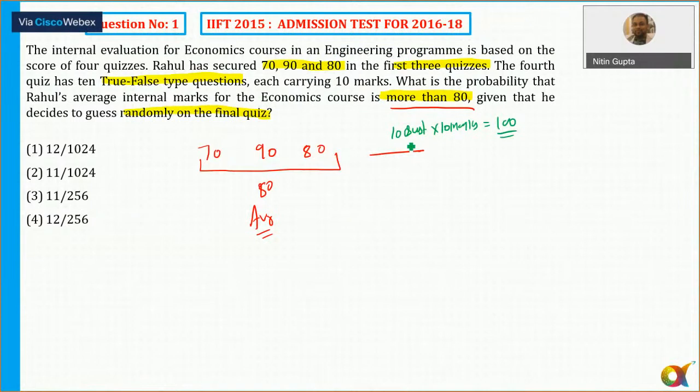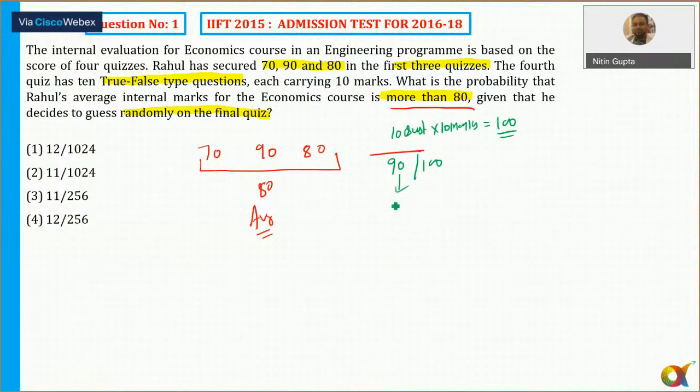Can I say out of these 10 questions, I should get 90 or 100 marks? तभी ओवरऑल मेरा एवरेज 80 से ज्यादा होगा, बिकॉज इफ आई गेट इन द फोर्थ क्विज ऑल्सो 80, फर्स्ट 3 का एवरेज 80 है, लास्ट में भी 80 आएगा, सो ओवरऑल विल रिमेन 80. So in the fourth quiz I need 90 and 100, that is 9 questions correct, 1 wrong. Yes or no? So there are 10 questions, and out of 10 questions we need 9 to be correct.